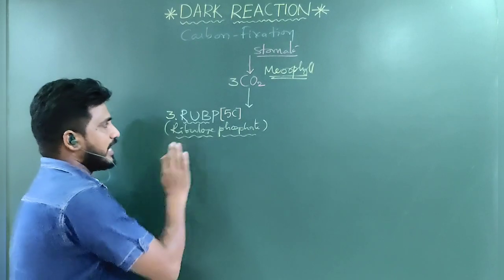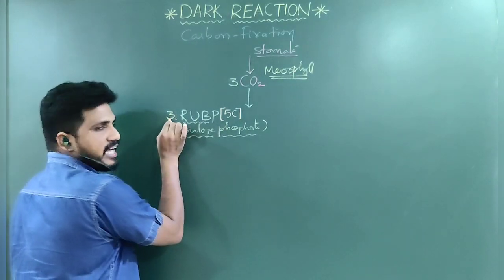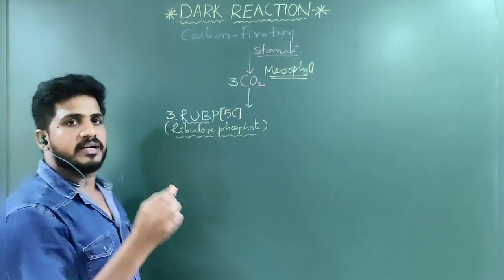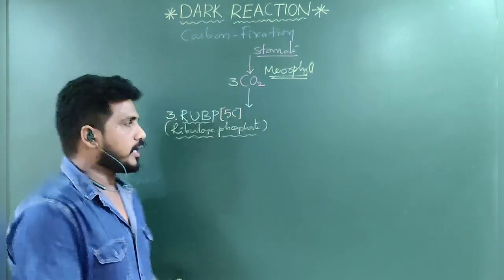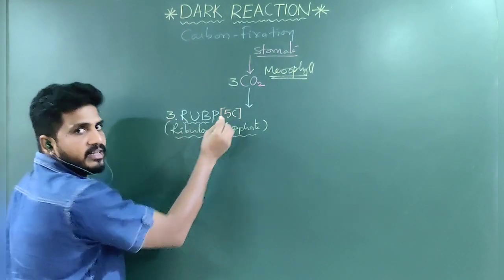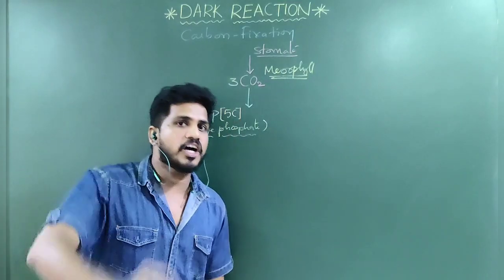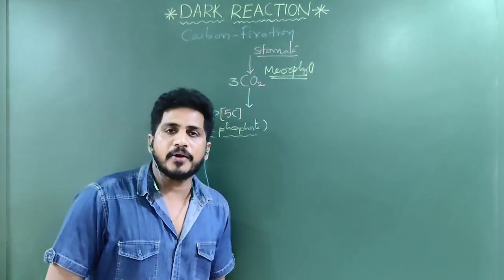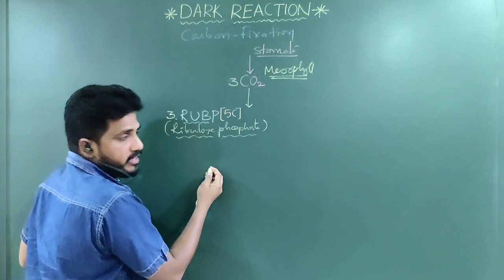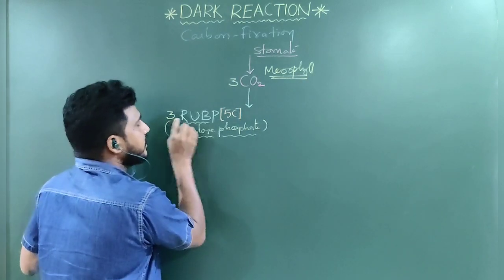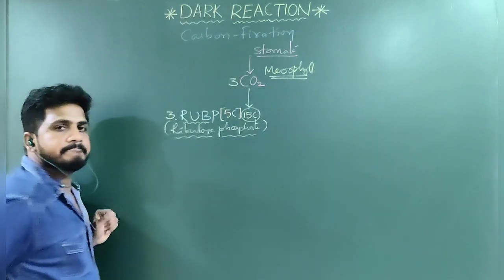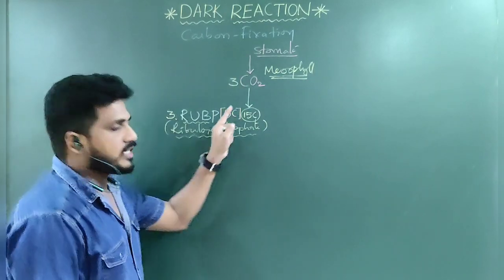To avoid the confusion, I will write the component first, then the molecule figure, and after that in brackets the carbon number figure. So here 3 is indicating the number of RuBPs, 5 is indicating the number of carbons in each RuBP. 1 RuBP is 5 carbon. Then 3 molecules of RuBP are involved here. So how many carbons over there? 3 into 5, so 15 carbon component. If you take 2, 2 5s are 10 carbon.